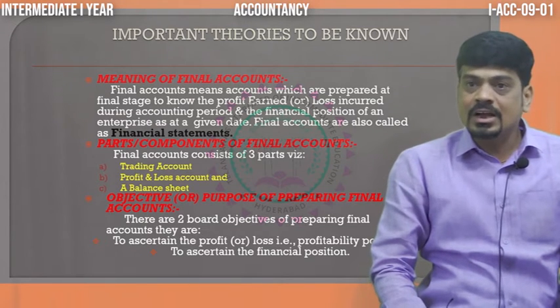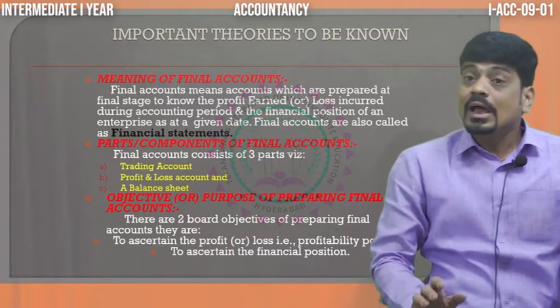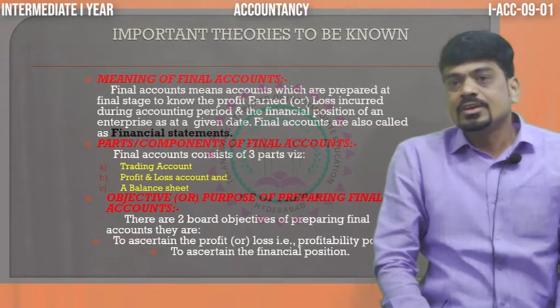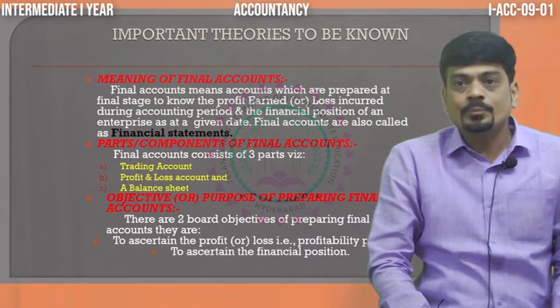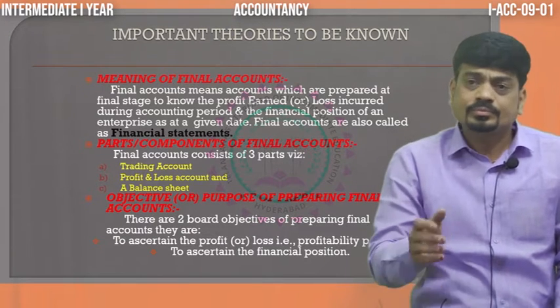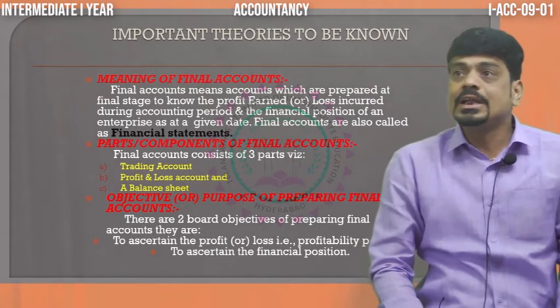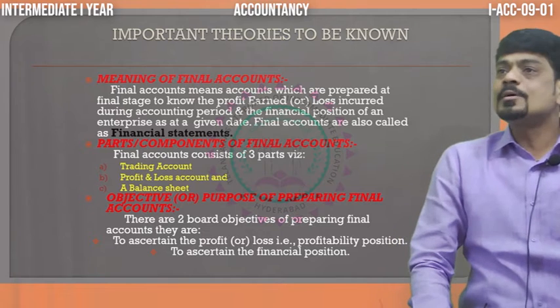One is trading account, one is profit and loss account, and balance sheet. Along with that, my dear students, we can also say that your final accounts or financial statements also consist of your statement of retained earnings, which you are going to learn in a higher level of your education.